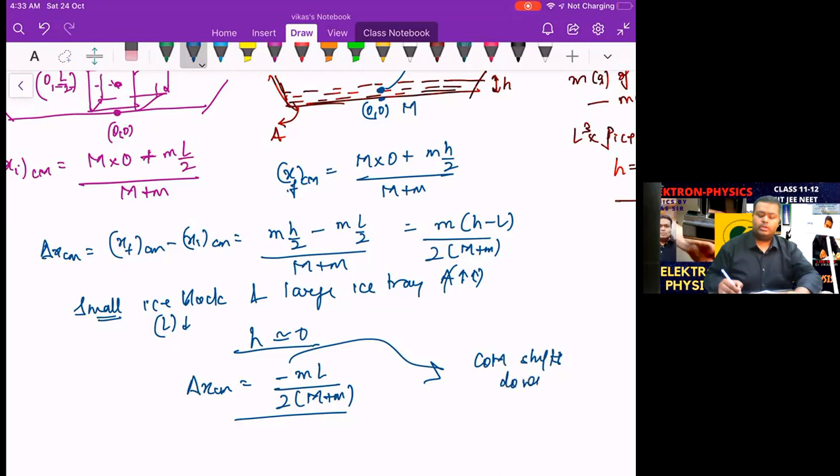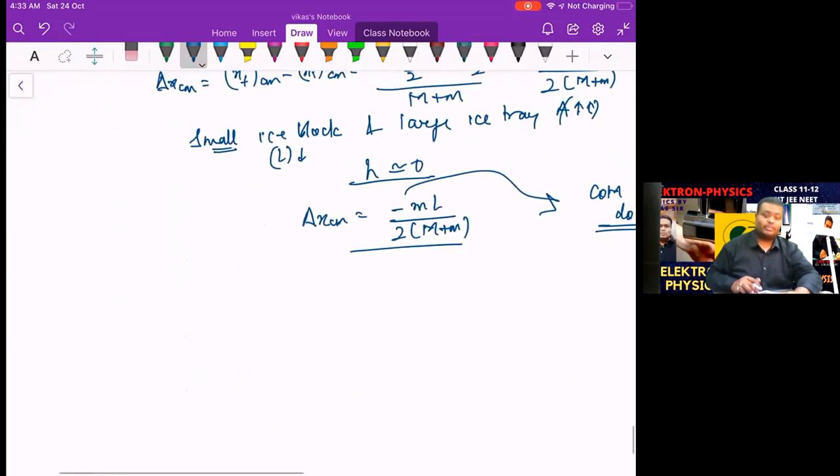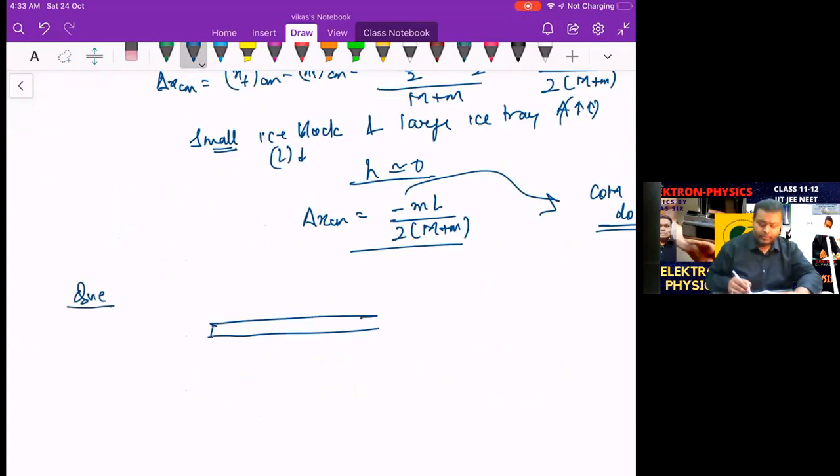So what I've shown you are problems in which the center of mass was not shifting, and a problem in which the center of mass is shifting. You can have questions like this. See, there is a man here on the platform, right? And the platform is kept on a frictionless floor. Same question. The mass of the man is small m, the mass of the plank, or the platform, is capital M. So what will be the equation?